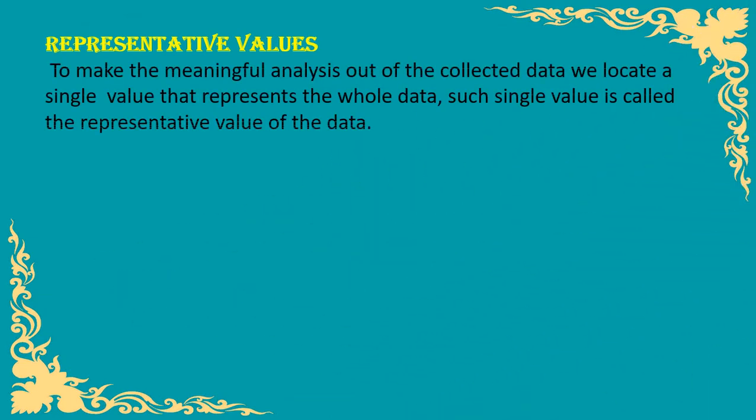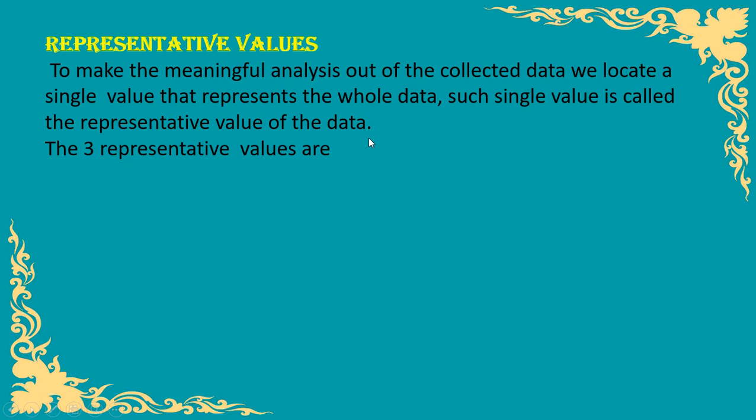So what is a representative value? If we want to make a meaningful result from the collected data, we locate a single value that represents the whole data and defines the overall data. This single value is known as the representative value of the data.